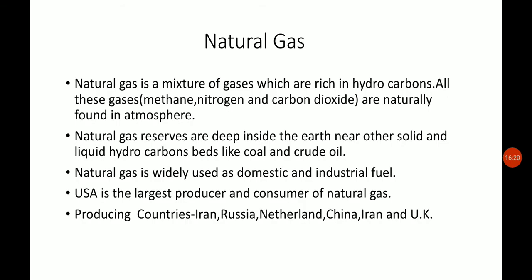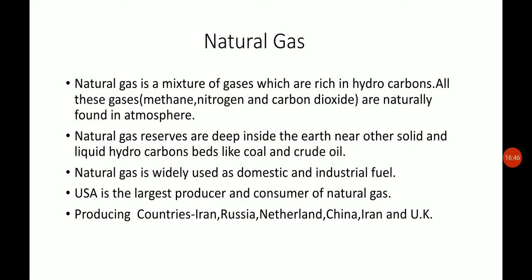Moving to the other energy, that is a non-conventional source of energy, natural gas. So what is natural gas? Natural gas is a mixture of gases which are rich in hydrocarbons, and these gases are naturally found in the atmosphere, whether we are talking about methane, nitrogen, or carbon dioxide.